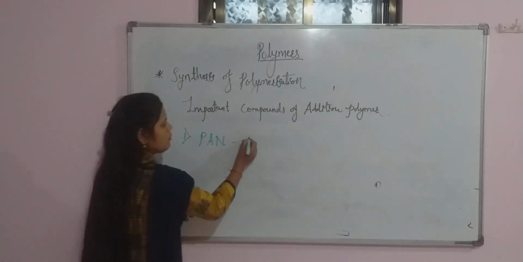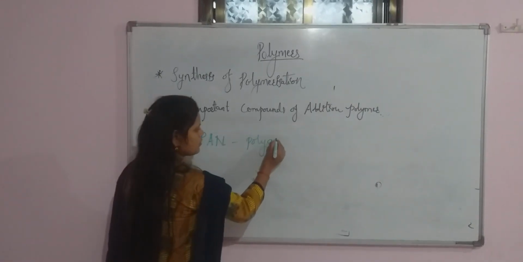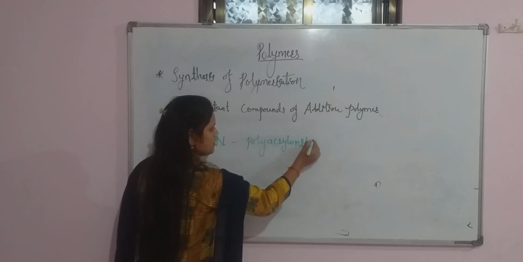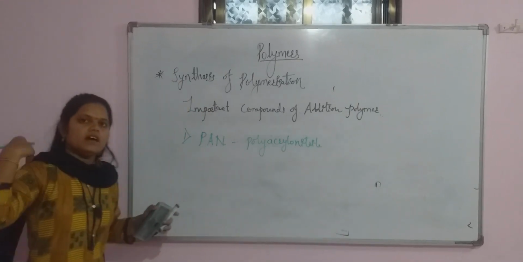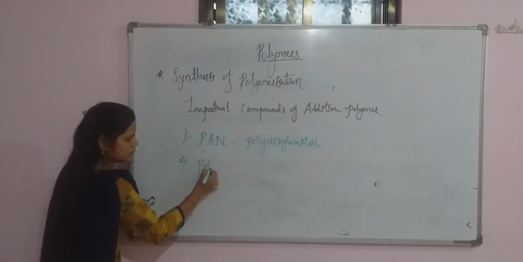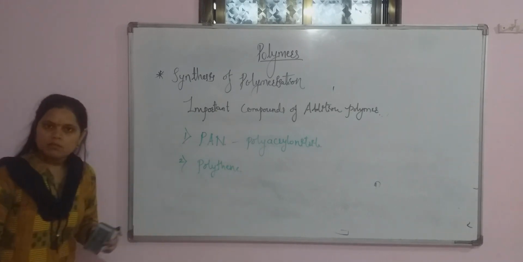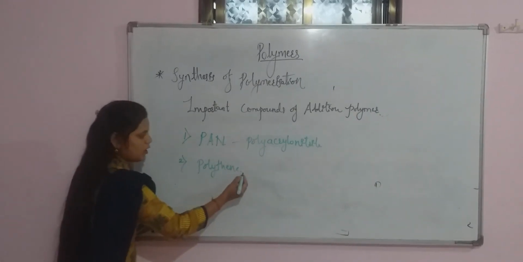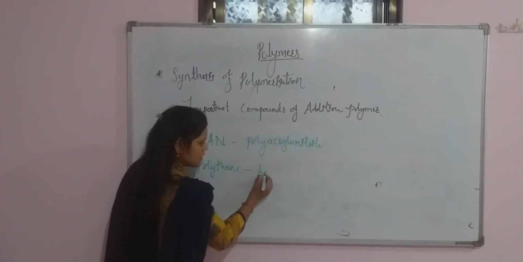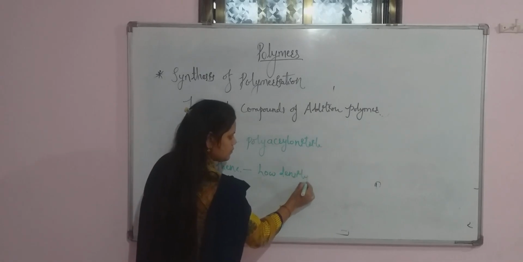P means what? Poly. A means acrylo. N means nitrile. Okay, polyacrylonitrile. Second will be the polythene. And this polythene again has two types. First will be the low density polythene.